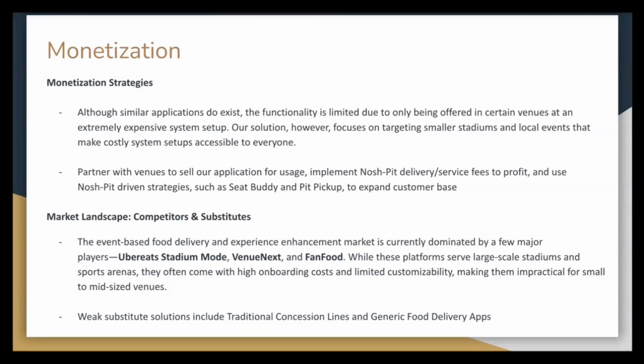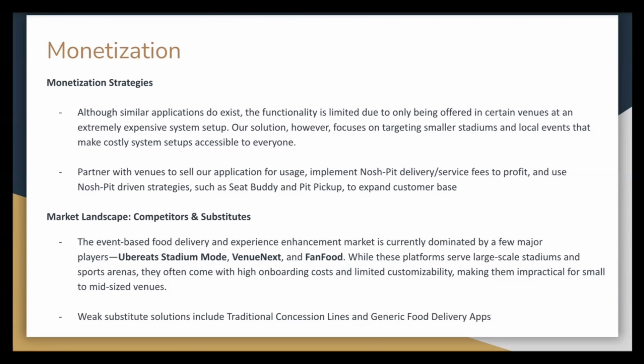Furthermore, the event-based food delivery and experience enhancement market is currently dominated by a few major players: Uber Eats Stadium Mode, Venue Next, and FanFood. While these platforms serve large-scale stadiums and sports arenas, they often come with high onboarding costs and limited customizability, making them impractical for small to mid-sized venues. Key competitor weaknesses, for example, with Uber Eats Stadium Mode, is that it is only available in select premium venues with significant infrastructure requirements.